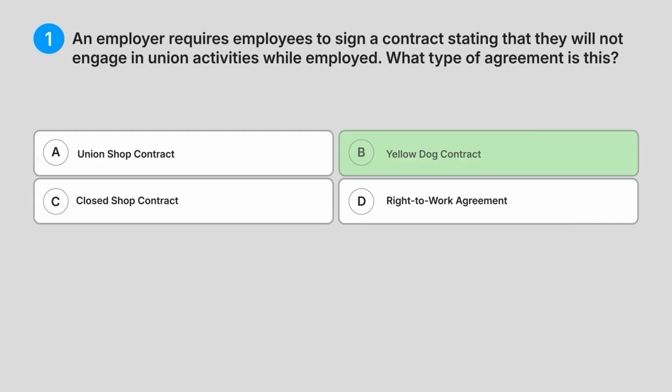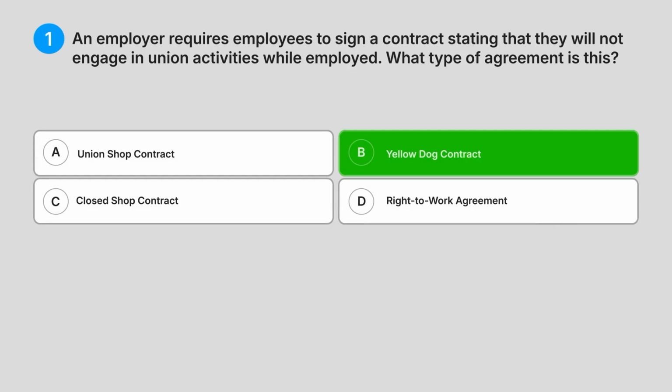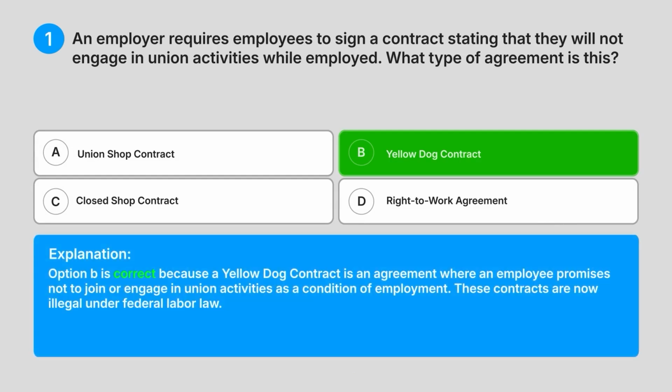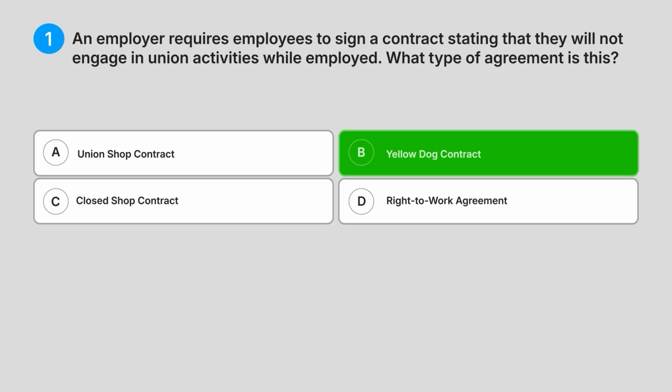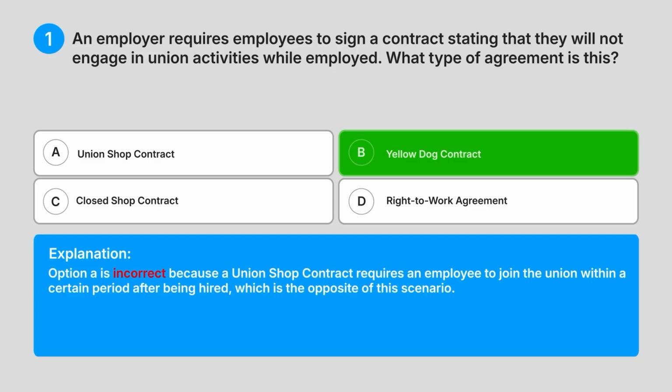Correct answer, B. Yellow dog contract. Explanation: option B is correct because a yellow dog contract is an agreement where an employee promises not to join or engage in union activities as a condition of employment. These contracts are now illegal under federal labour law. Option A is incorrect because a union shop contract requires an employee to join the union within a certain period after being hired, which is the opposite of this scenario.